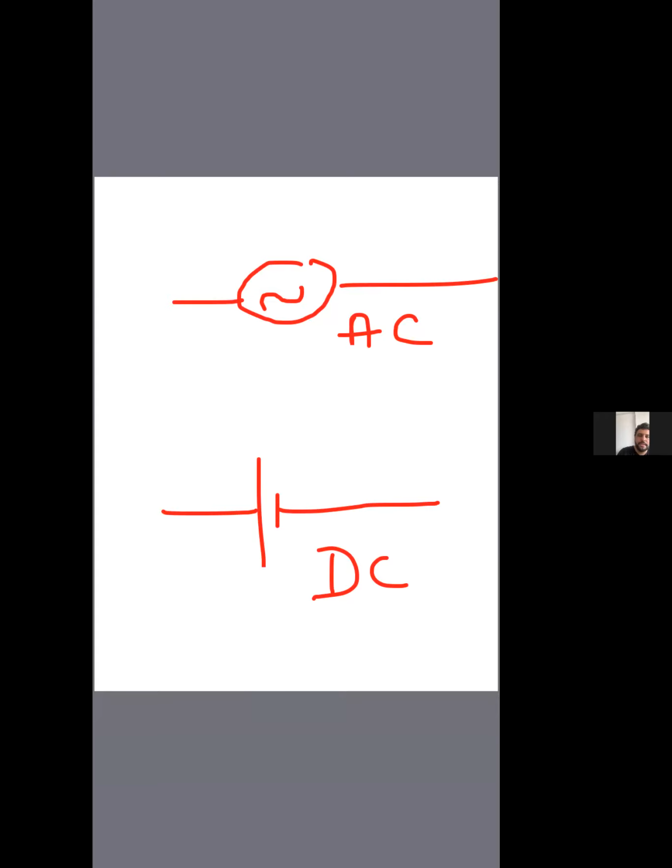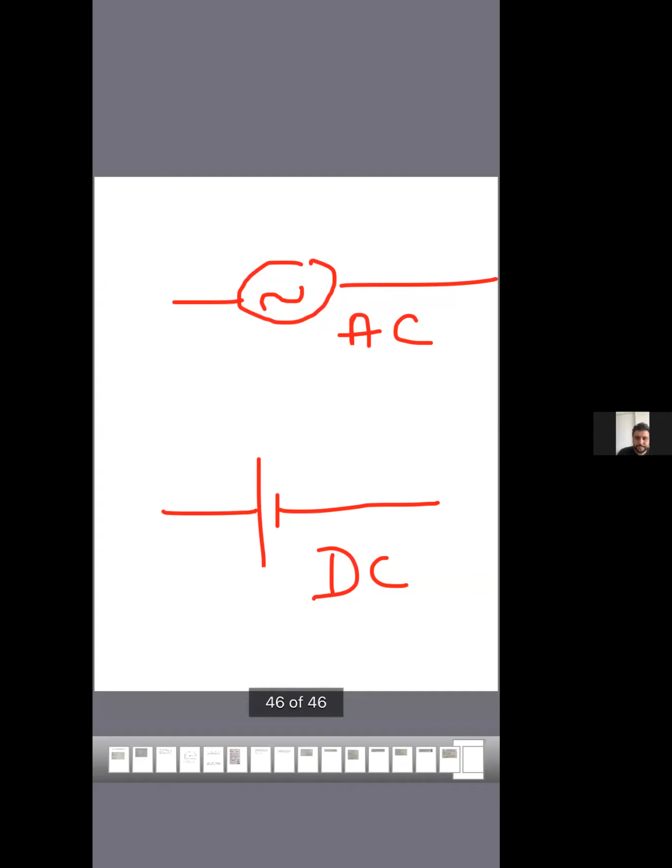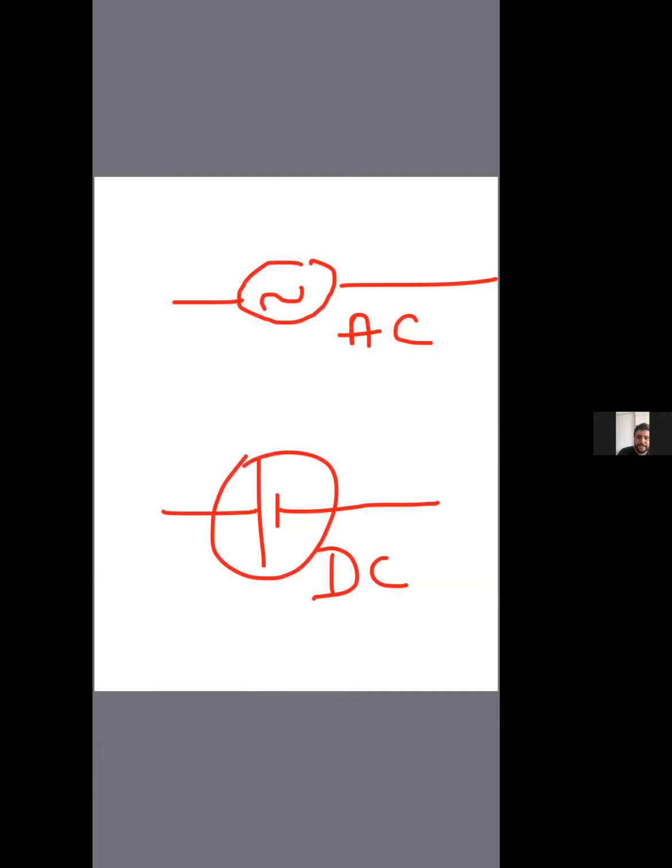This symbol actually means it is a battery. It can be called a battery also, or a cell. But the supply indicates DC, which is direct current.